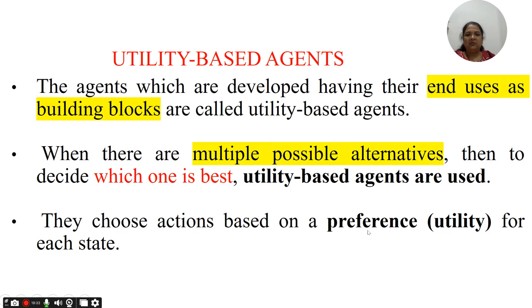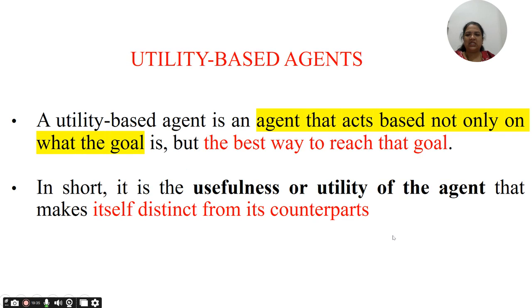They choose the action based on a performance measure for each state. Now a utility based agent is an agent that acts based on not only what the goal is, but the best way to reach the goal. We will be checking out of the multiple available paths which particular path we are going to select. That is going to be the task of the utility agent, and in short, it is the usefulness or the utility of the agent that makes it distinct from its counterparts. Okay, so this is about the utility agent.